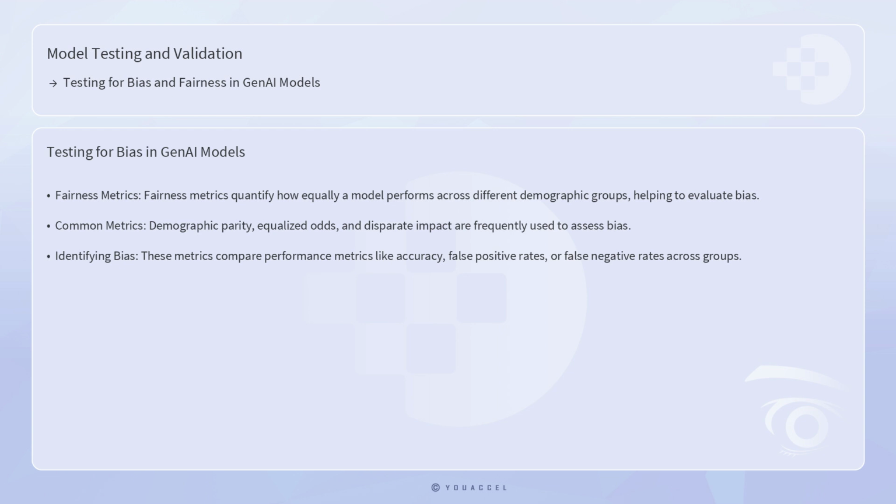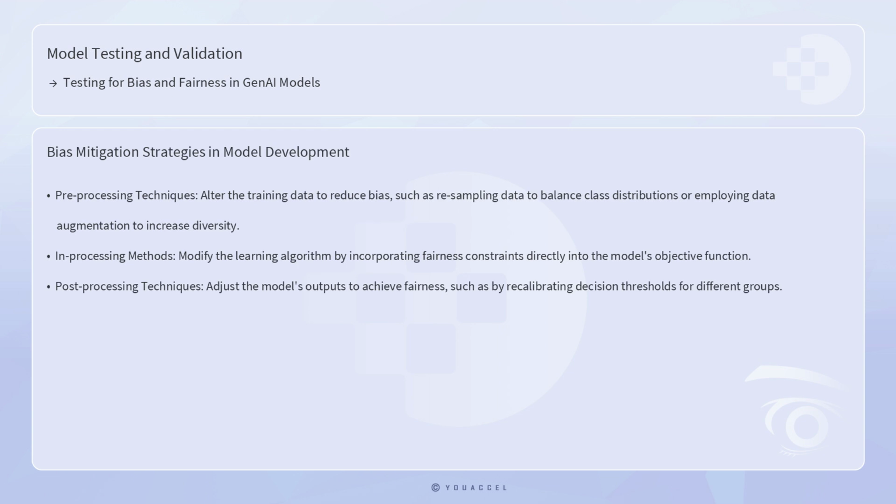For example, equalized odds require that a model's error rates be similar across different groups, ensuring that no group is unfairly disadvantaged by a higher likelihood of incorrect predictions. Another critical aspect of testing for bias is the implementation of bias mitigation strategies. These strategies can be employed at various stages of the model development pipeline.